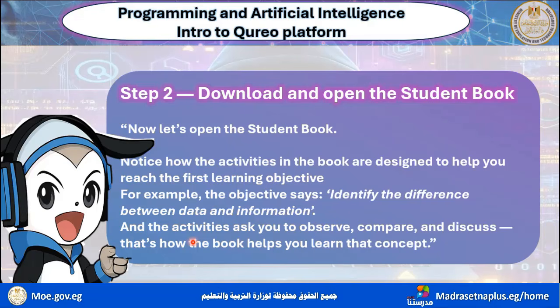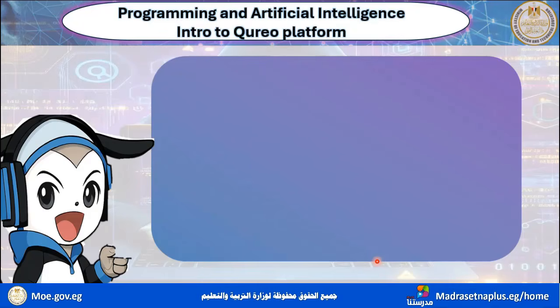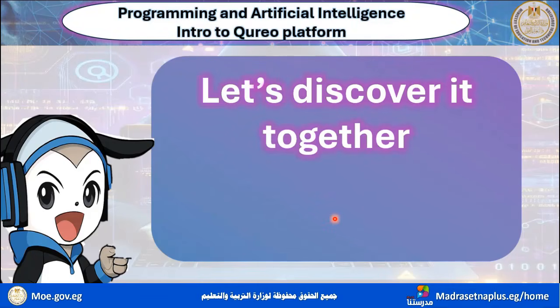And you will find the activities ask you to observe, compare, and discuss. That's how the book helps you learn the concept. So, are you ready? Let's discover it together.